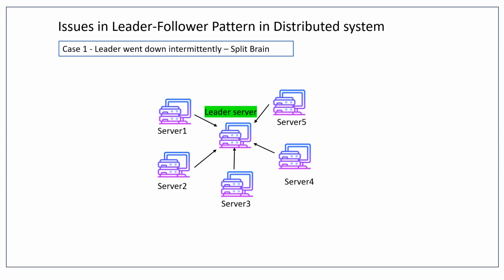Okay, suppose some issue happens with the leader server, maybe intermittent, like a network failure for 2 seconds, or maybe some error. But at the time you are doing the heartbeat check, there's no response from the leader server.